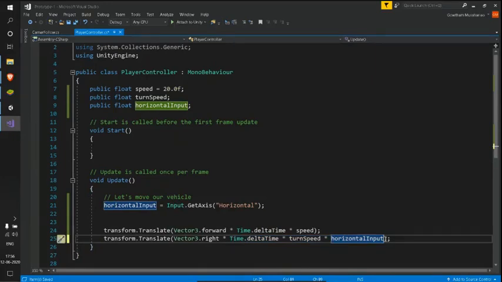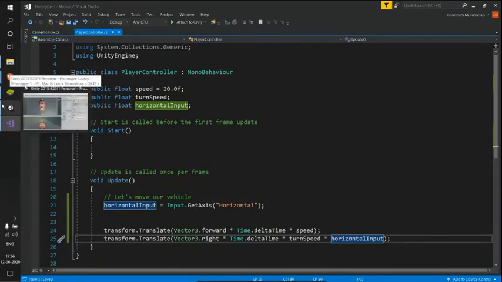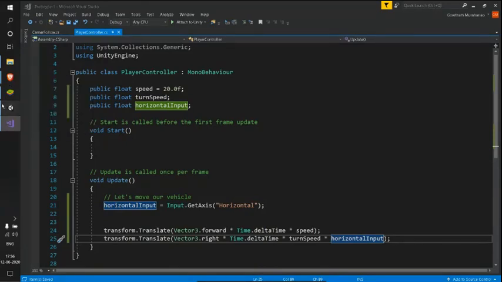So I'll be able to move rightwards, which is my expected thing. And when the horizontal input is negative, which will happen when I press the left arrow key or A key on the keyboard, my value will be negative and my car will be moving leftwards.